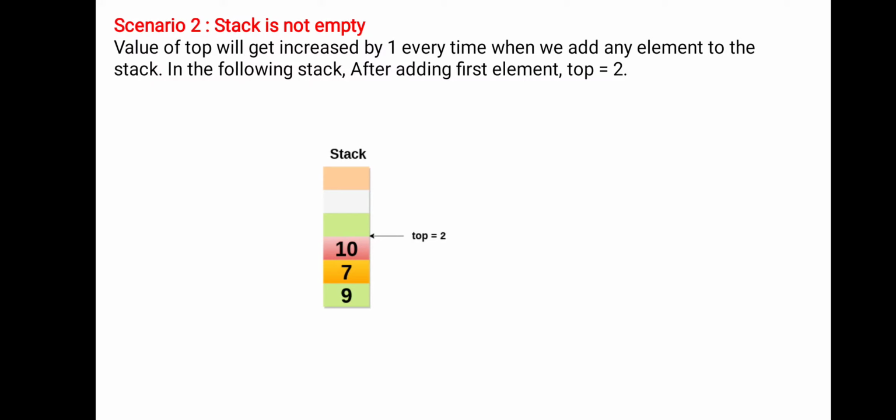Important point: the top value always shows the number of elements present in the stack. Top equal to 2 means the stack contains 3 elements. Top equal to 4 means the stack contains 5 elements. Top equal to 9 means the stack contains 10 elements, because the stack starts with 0.